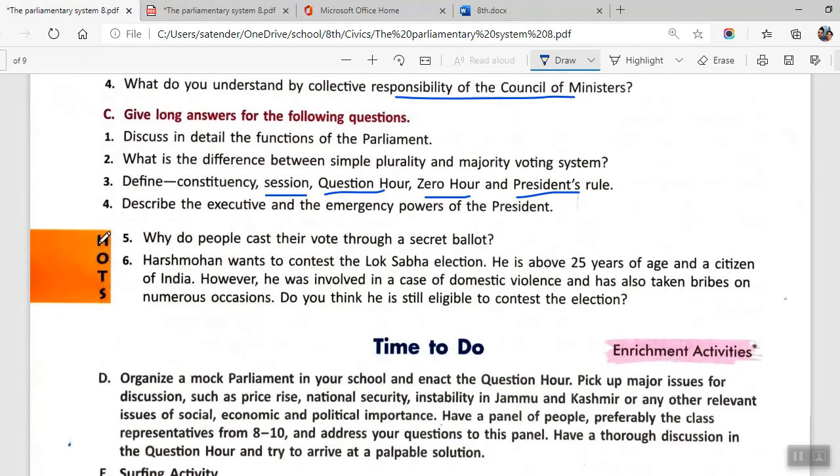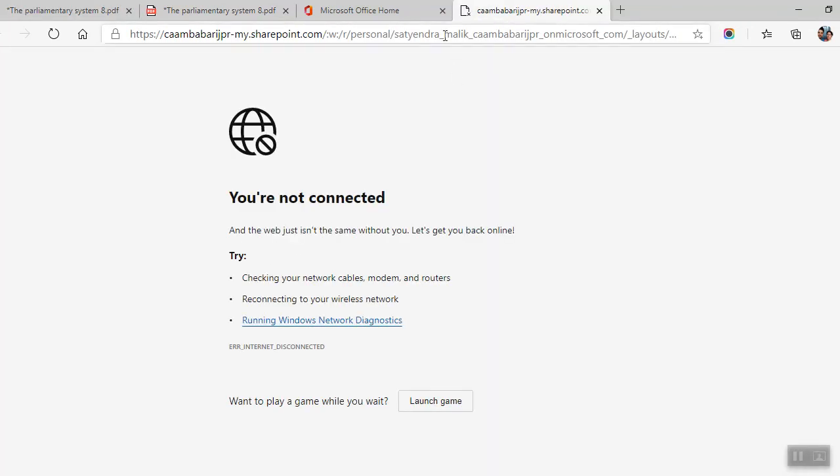Now moving on to question number 5. Why do people cast their vote through secret ballot? The first thing is that secret ballot is used so that they can cast their vote independently. Independently in the sense that in villages, the upper caste people might force the lower caste people to cast a vote for the candidate of their choice. So to ensure that they can cast their vote without any pressure or fear, the provision of secret ballot is introduced.